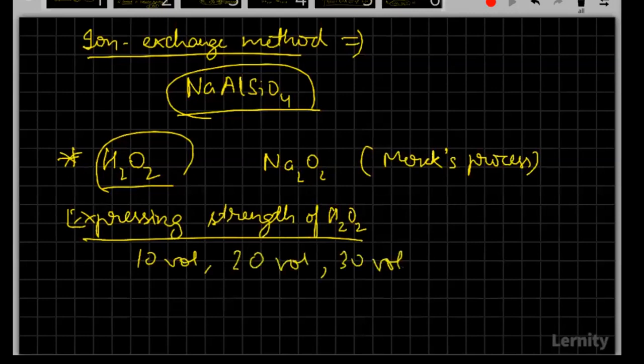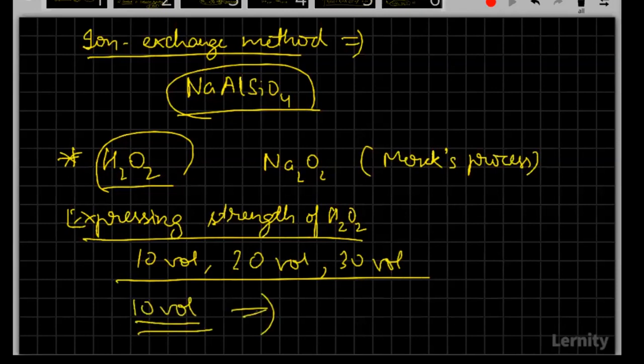If I ask you what is meant by a 10 volume solution of hydrogen peroxide, what does it mean? Try to tell that. What does that mean?